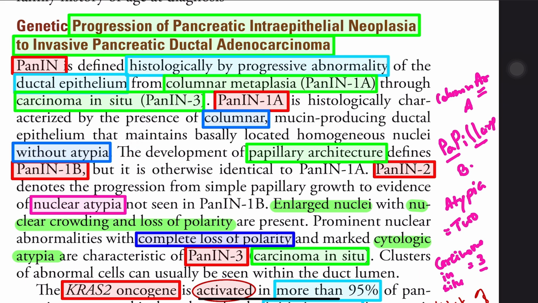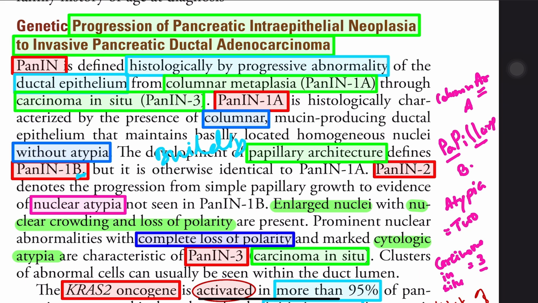In PanIN 1B everything is the same, but a papillary architecture develops. So remember, architecture means A only, architecture means 1. So papillary architecture means 1B. You can remember it's B for building of papillary architecture. Next is PanIN 2.